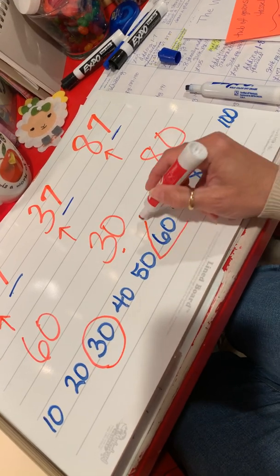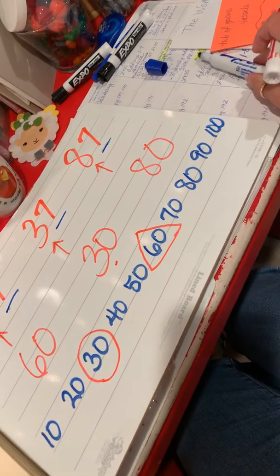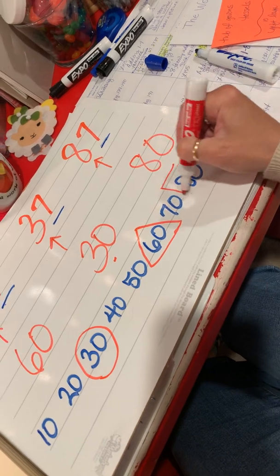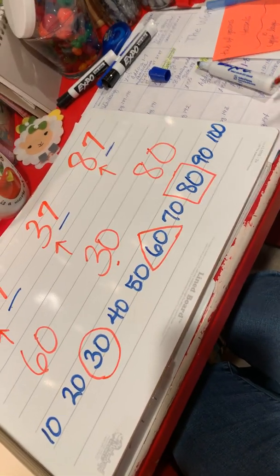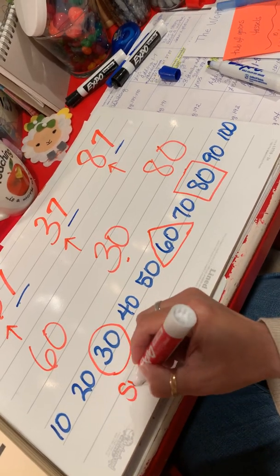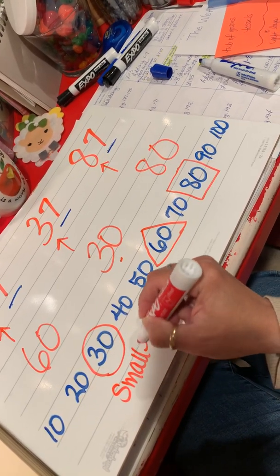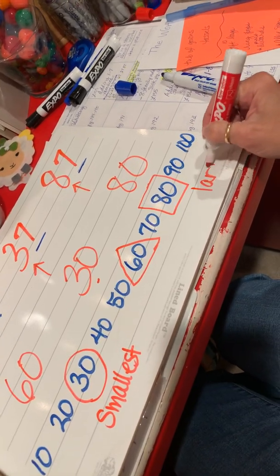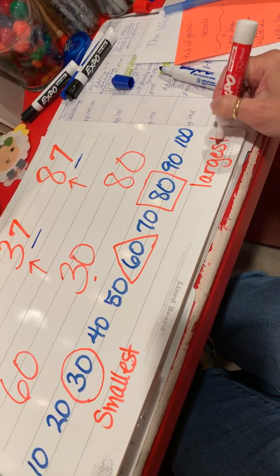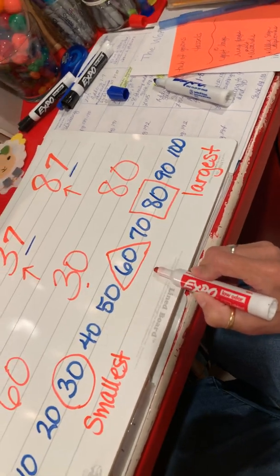Here. And where's 80? There we go. See, I marked them all different so you can see them. So we'd say that 30 is the smallest. 80 is the largest. And 60 goes in the middle.